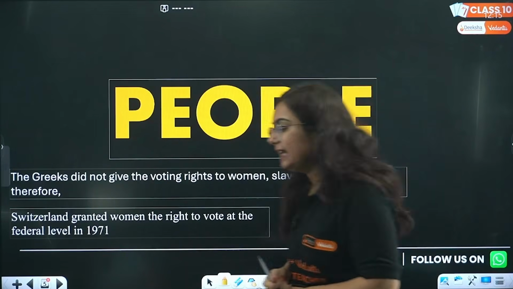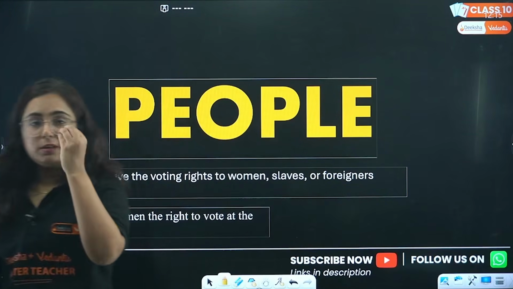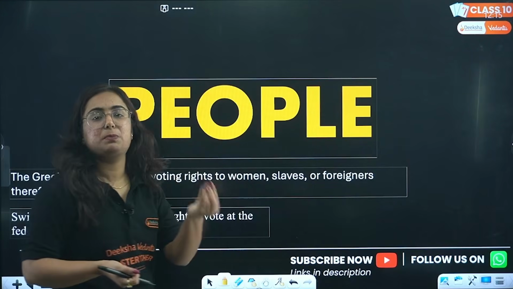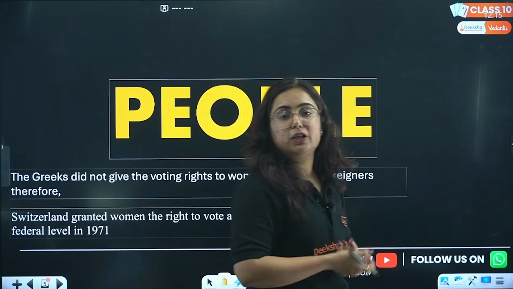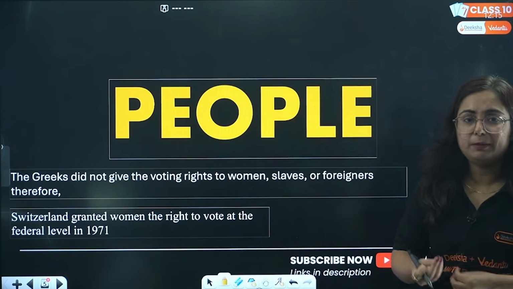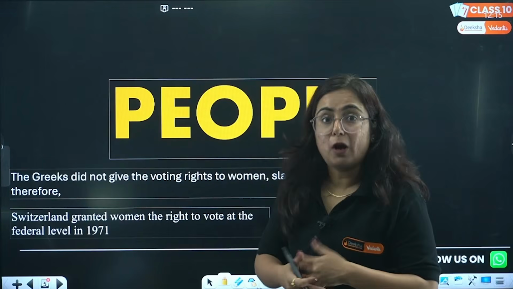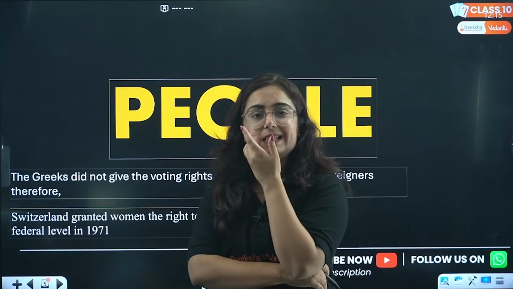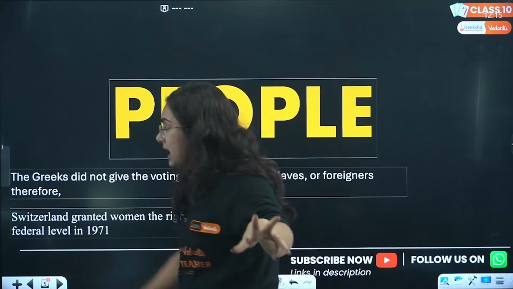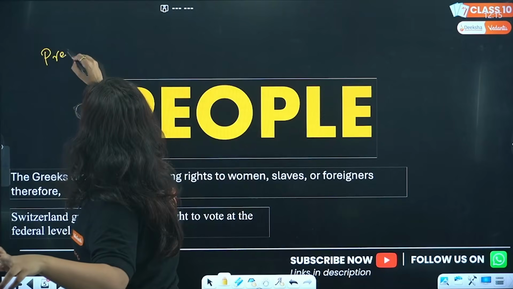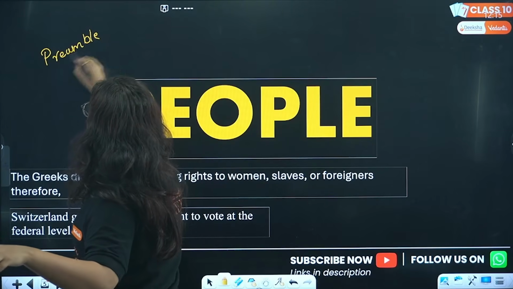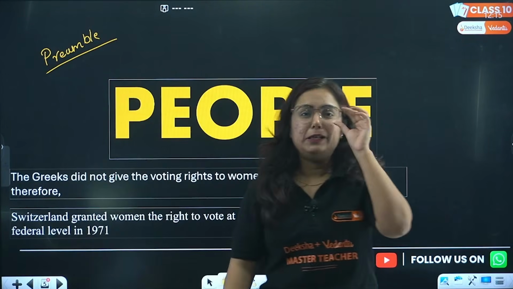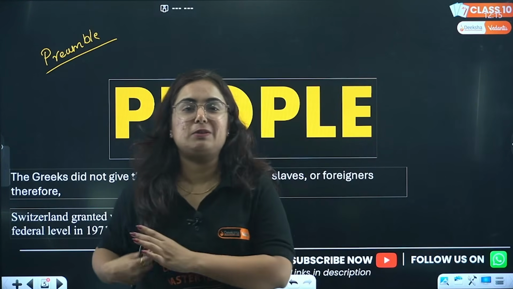Now, again and again, we are reading a word that is people. Like Abraham Lincoln: of the people, by the people, right? From the people. So who are these people? If you go and read the preamble of India, whenever I ask students to read the preamble of India, they are going to Google it or something like that.